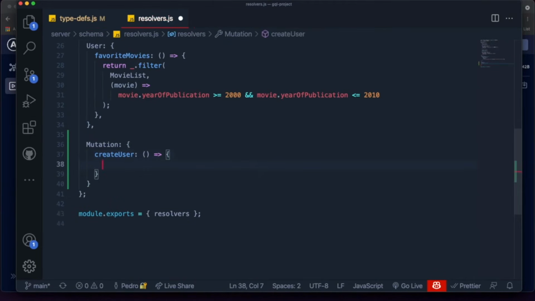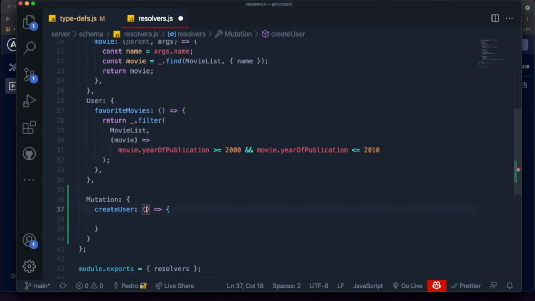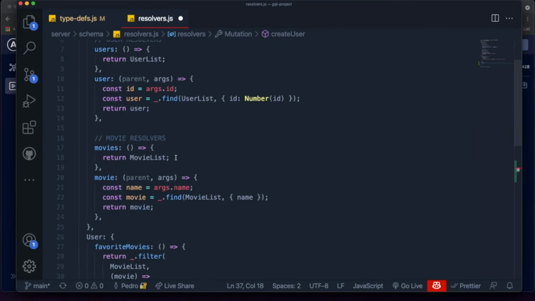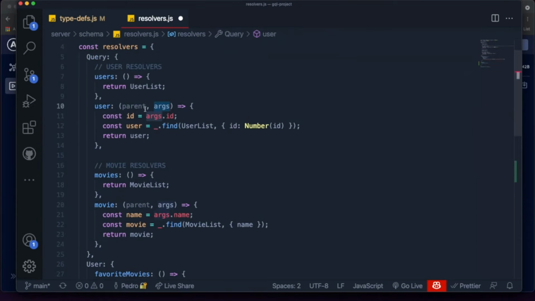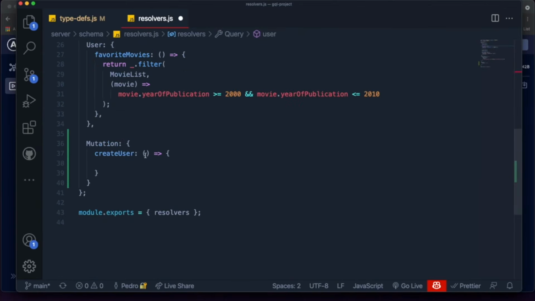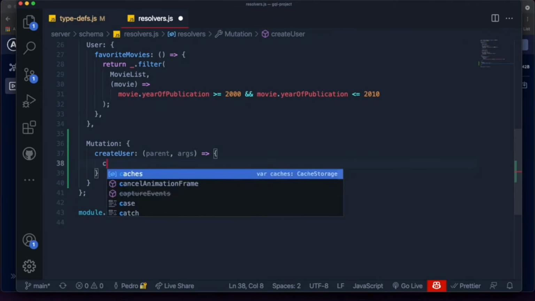Now, one of the things is when you create a user or when you write any mutation, you'll probably need to access some sort of argument to the function. So similar to how we accessed the arguments for the fields that we're requiring, the required arguments, we're going to do the same thing. We need to get these two things over here from our function, and now we can use this args to be the new user.